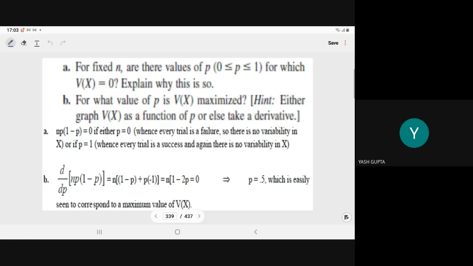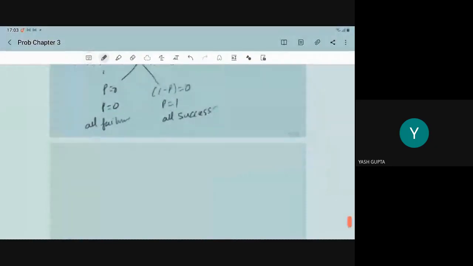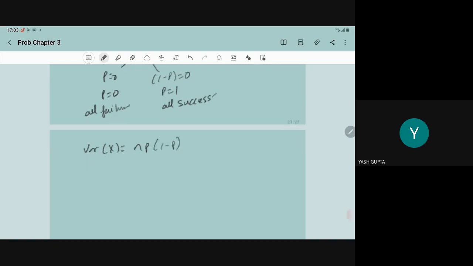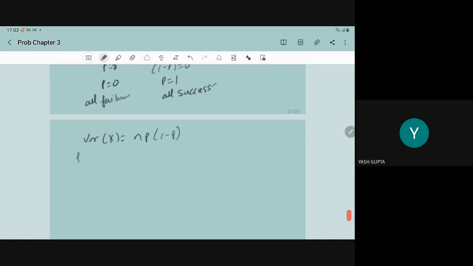And in the second part, for what value of p is the variance maximized? If you want to maximize the variance, you know that variance of X is equal to np(1 minus p). For maximizing, you know by calculus that dV/dp must equal 0.